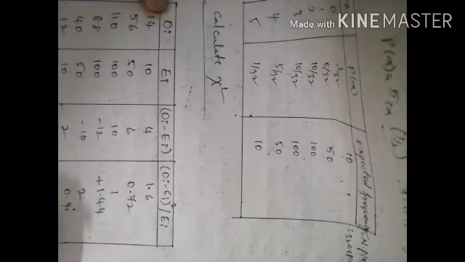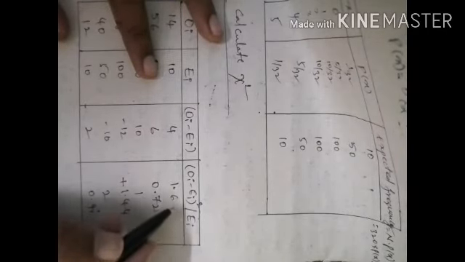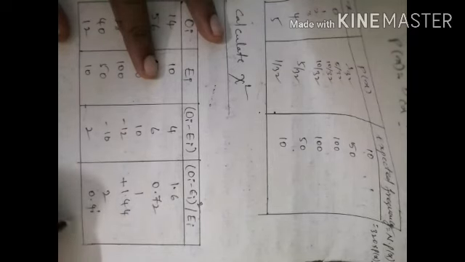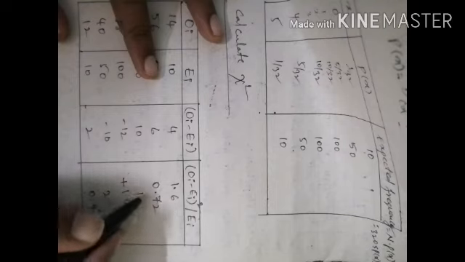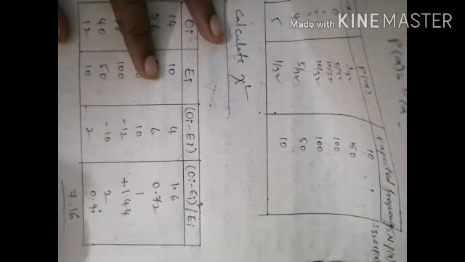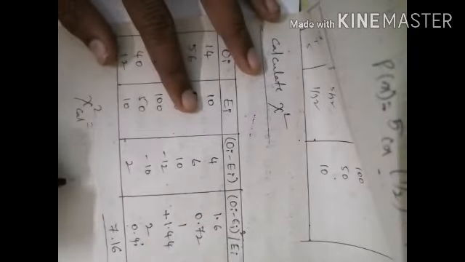Then 100 by 50 is 2. 4 by 10 is 0.4, right? So when we add all these values, we get 7.16. So the chi-square calculated value is 7.16.